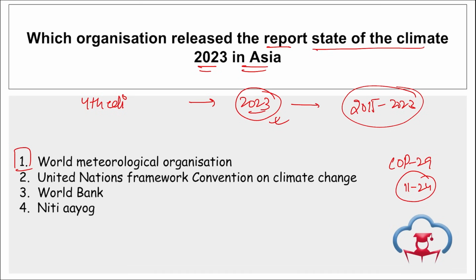In Baku, Azerbaijan from 11 to 24th of November in 2024. Then if we talk about World Bank, remember Goa and World Bank, they have partnered to launch a blended finance facility for climate resilience. That means they together will be funding various projects that are related to climate,